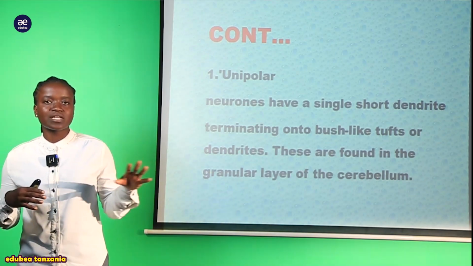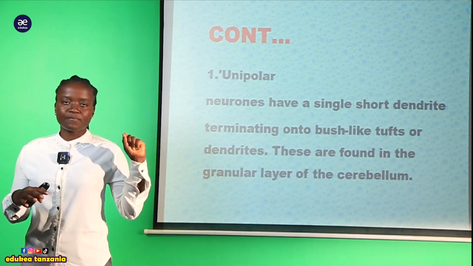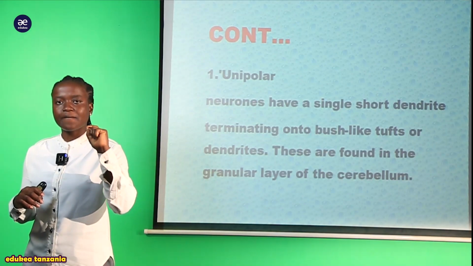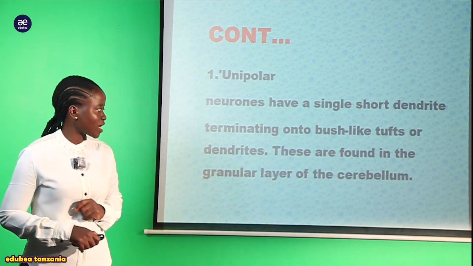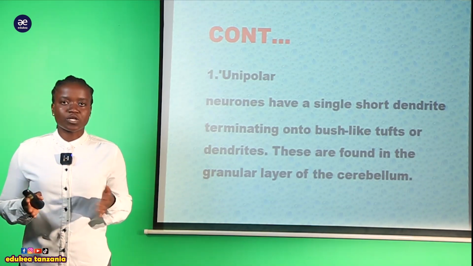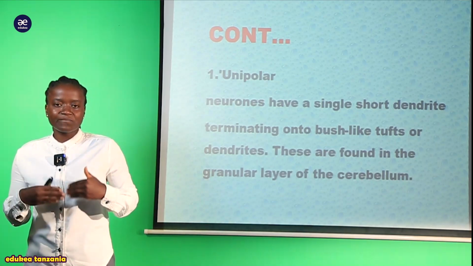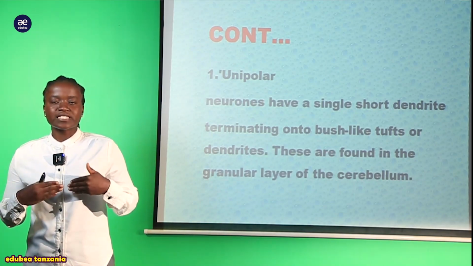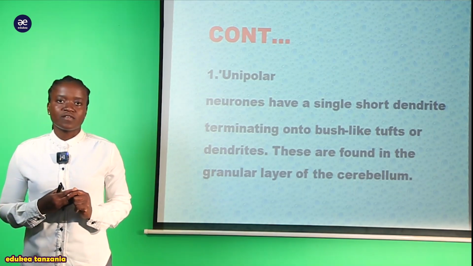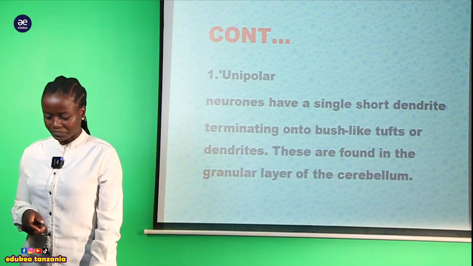Remember, within the brain is where we have different parts of the brain. So these that we call unipolar neurons are located within the brain, specifically in the structure called the cerebellum, where you can find these unipolar neurons. So when you are explaining the type of neuron, make sure that you indicate the location of these neurons. And that is the real meaning of a unipolar neuron.